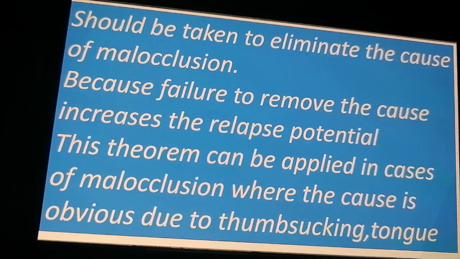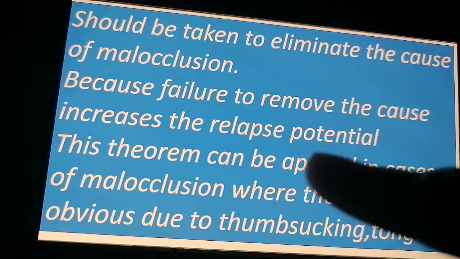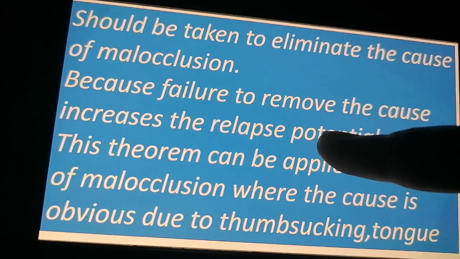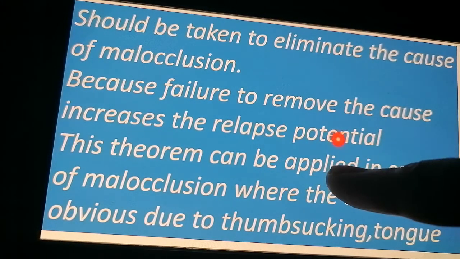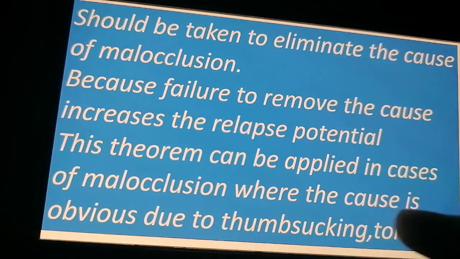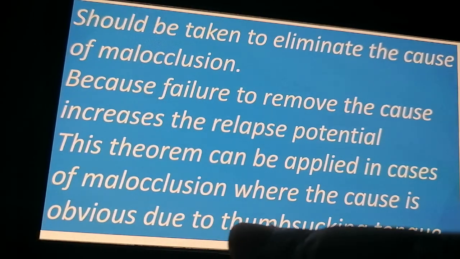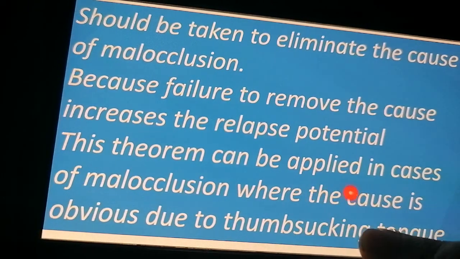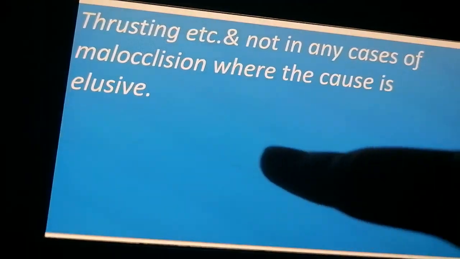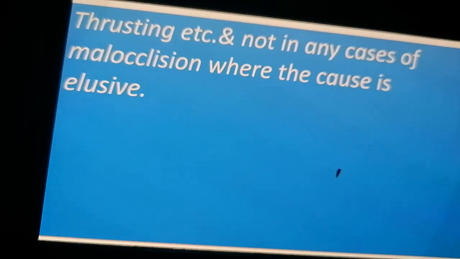So I wanted to explain once again that failure to remove the cause increases the relapse. The thing is that if we fail to remove the cause, relapse potential increases. So this theorem is applied in cases of malocclusion where the cause is obvious, due to thumb sucking, tongue thrusting, and not in any cases of malocclusion where the cause is elusive. Okay.